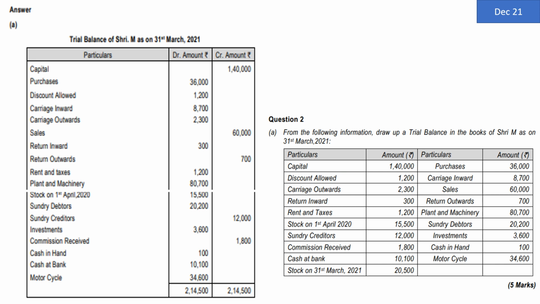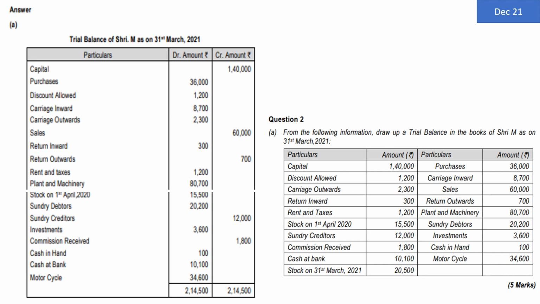Rent and taxes are expenses, debit all expenses, it will be coming on debit side. Plant and machinery and opening stock, debtors, these three items are our assets. Since they are asset, they will have debit balance, so they will be shown on the debit side of trial balance. Sundry creditors is an amount which is payable. It represents a liability. Liability is always a credit balance. It will be shown on the credit side of trial balance. Investment represents an asset, so it will be shown on the debit side. Commission received is an income. Credit all incomes and gains. They will be shown on the credit side.